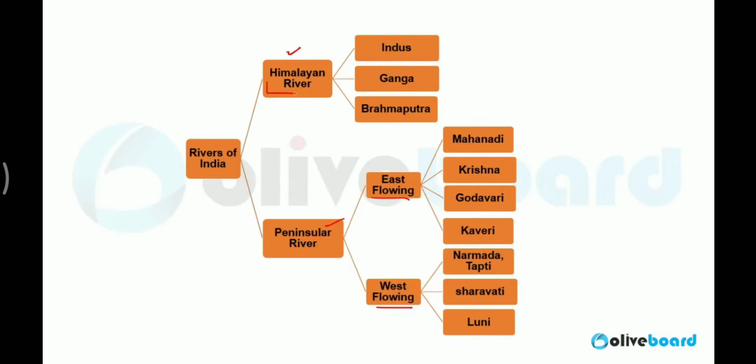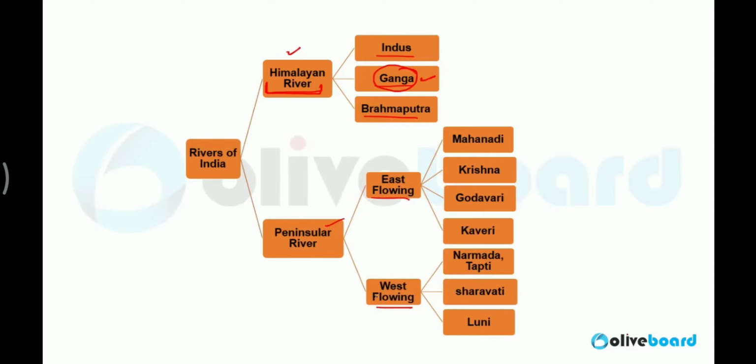Let's start from the Himalayan rivers. Himalayan rivers originate from the Himalaya. They are known for very fresh water. They are Indus, also known as Sindhu, Ganga and Brahmaputra. While Ganga is the longest river in India, although the length of Indus and Brahmaputra is also high, the length of Ganga is maximum in India.